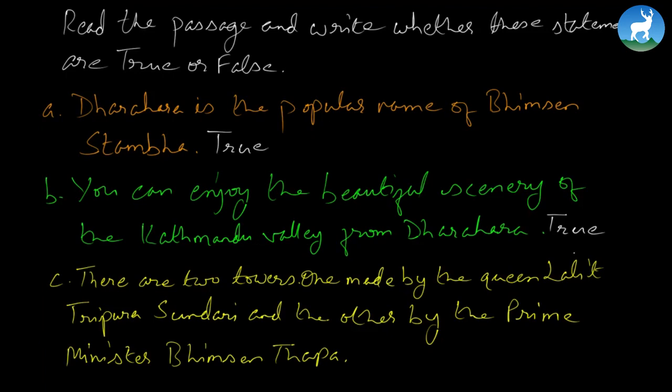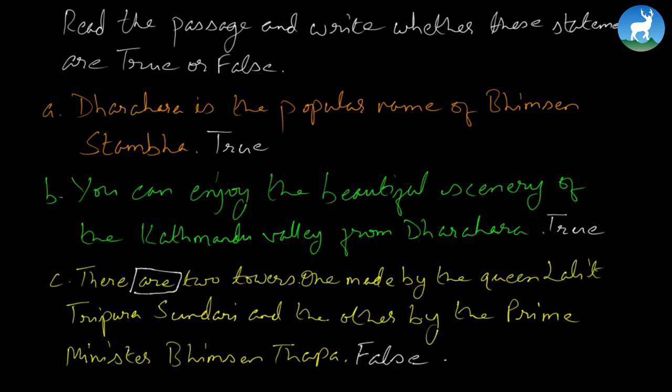Now, there are 2 towers, one made by the Queen Lalit Tripura Sundari and the other by the Prime Minister Bhimsen Thapa. Is this true? No, it's false. Because according to the passage, we just have one tower. Do we have two towers? No, we don't have two towers. We just have one tower, or we had one tower, but as per the passage, we have one tower, which was built by Bhimsen Thapa. And by the way, Queen Lalit Tripura ordered Bhimsen Thapa to build a tower. Right?